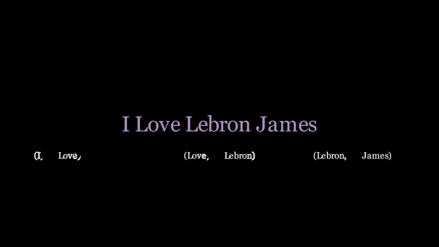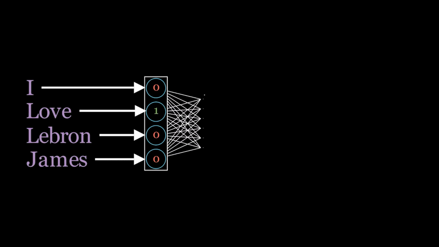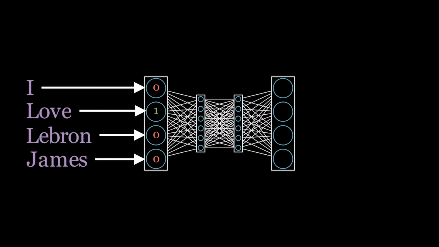Since neural networks are based on math, we'll have to turn a word into a list of numbers. To do this, we'll use one-hot encoding, where we place a 0 for every position except the one we're trying to represent, where we put a 1. For example, to encode the word love, we'll set the position for love to 1 and all the other positions to 0. Next, we create a neural network that takes in this array of numbers that we gave it, and